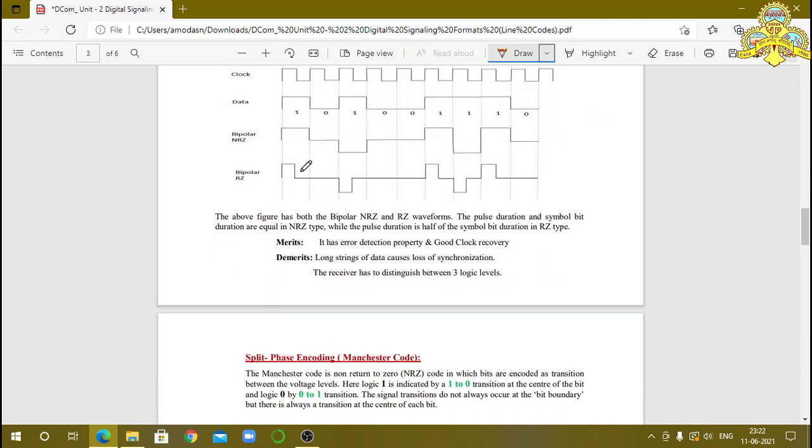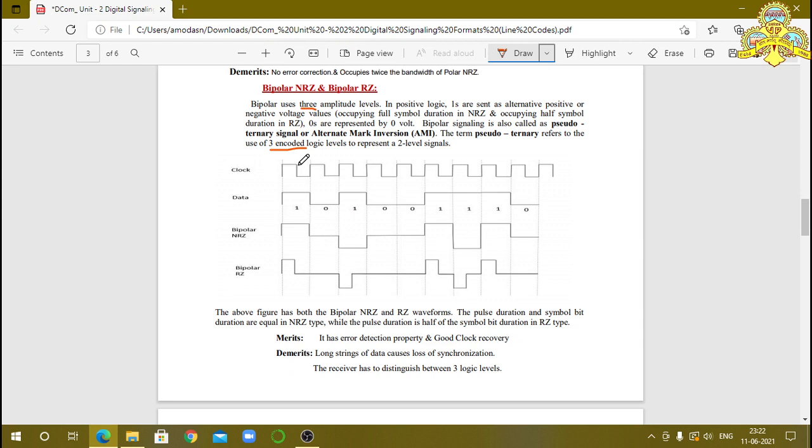You observe this waveform here: the clock waveform, the data, and this one is bipolar NRZ and bipolar RZ. Both the waveforms are indicated in a single data format. You observe this, 1 is indicated by this full positive voltage. After that 0 is indicated by 0 voltage. This indicates 0, and this indicates 1. But the next one is not indicated by positive voltage. The next one is indicated by negative voltage.